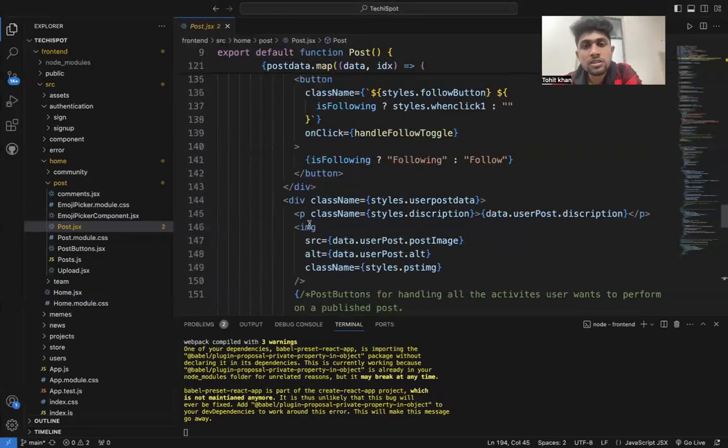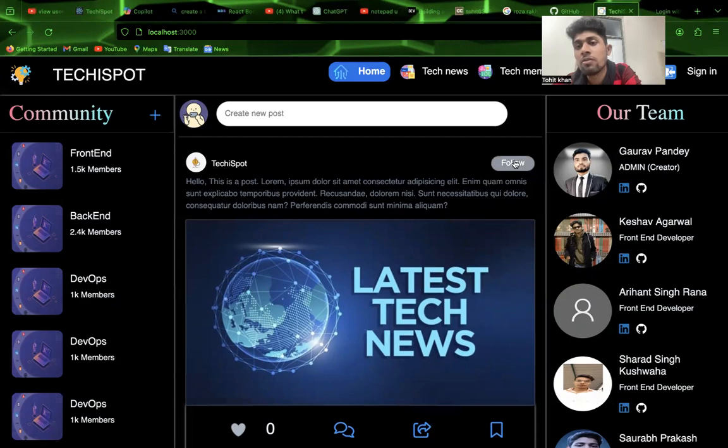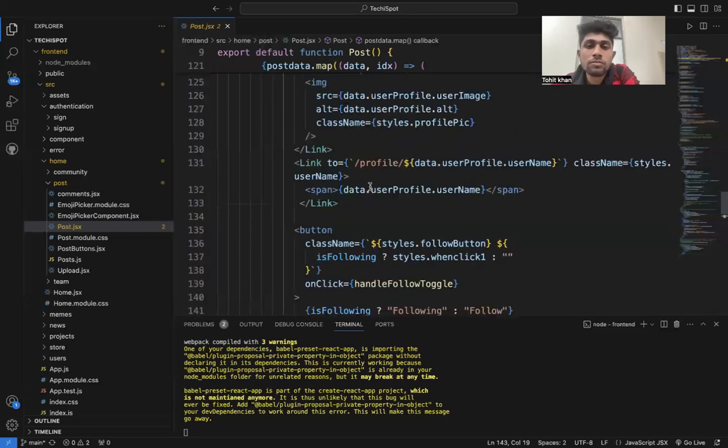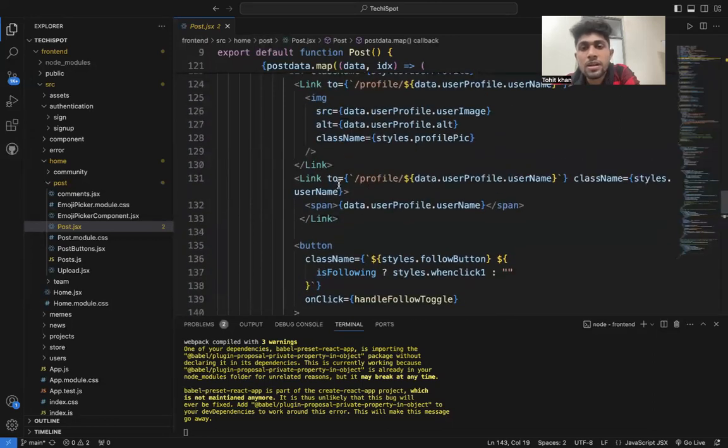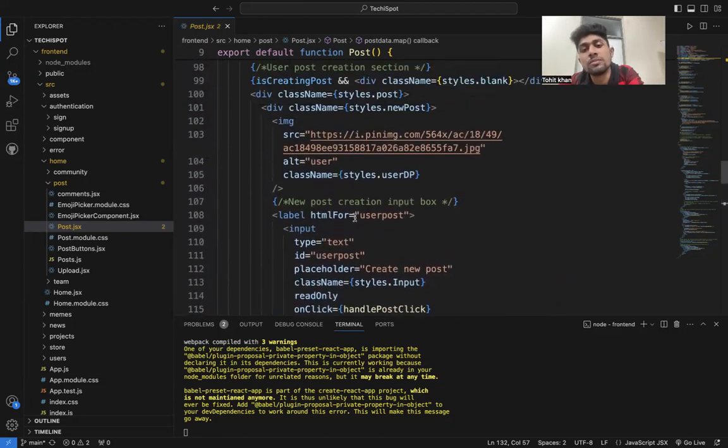In these things we also take the follow button. When I click on my follow, it changes and its color also changes. It becomes following, and its color changes. When I unfollow, it will be followed only. The user profile data, profile and username, all these things will be shown, and it moves directly to the user profile and shows its details.